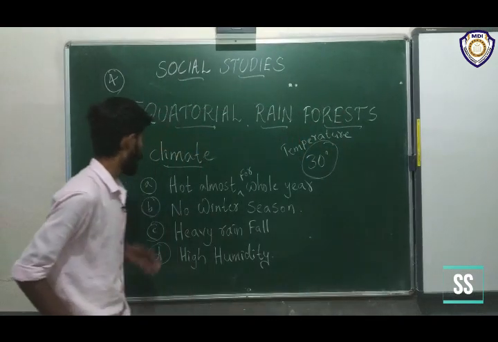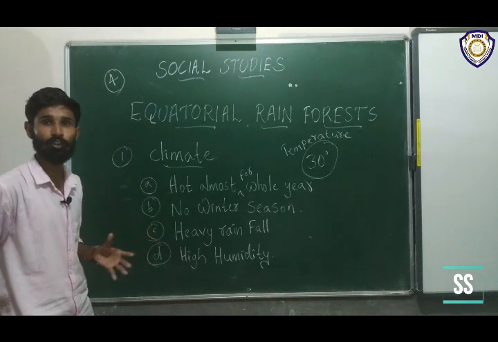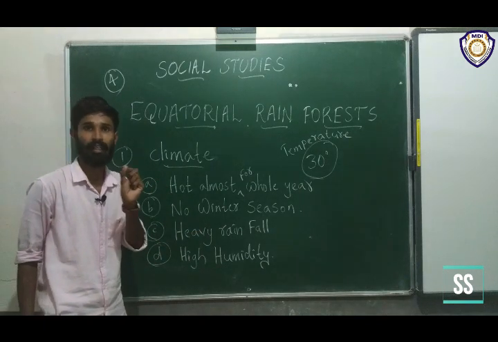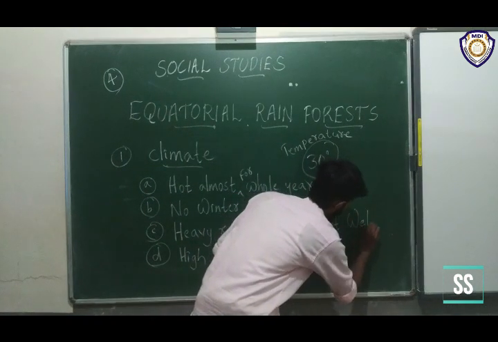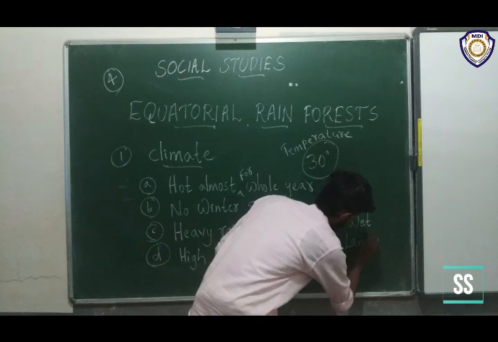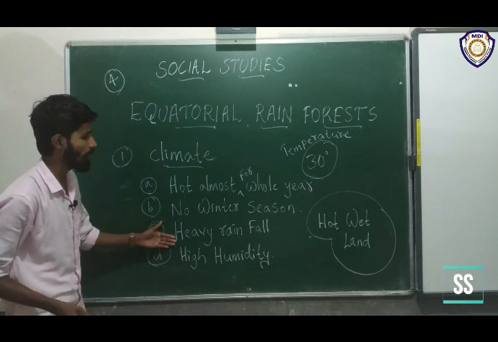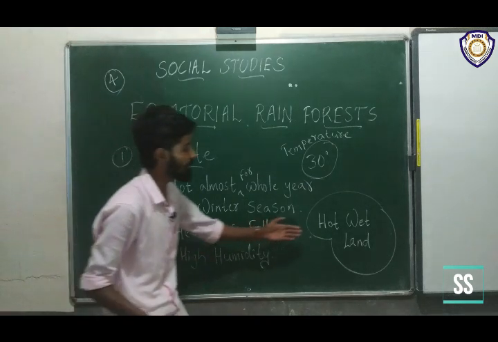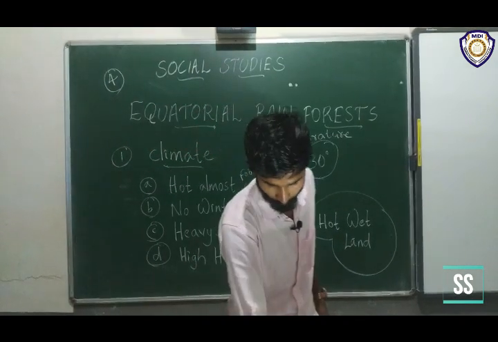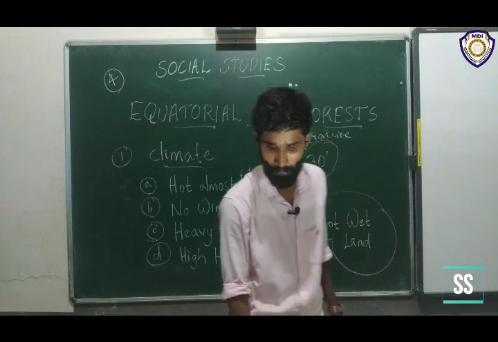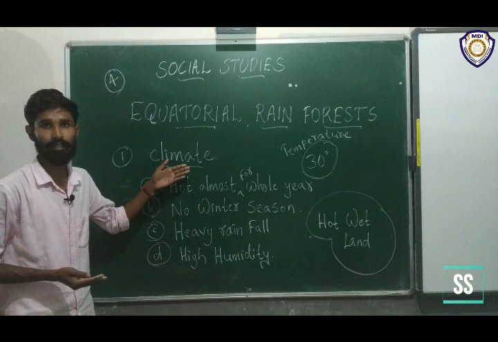Then because of the heat and heavy rainfall, this area is also called hot wet land. Okay, because hot weather and high rainfall are present, that's why this area is also called hot wet land. Okay, clear? Then I think all of you understand. It's the first topic, climate.